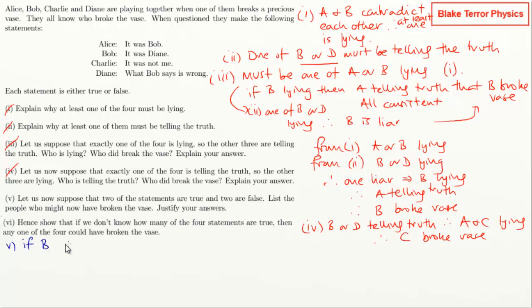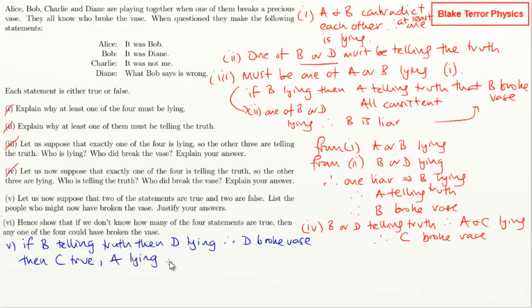So if B is telling the truth, then that means that D is lying. So Bob is telling the truth, and therefore D broke the vase, providing the other bits are consistent. So what have we got here? Charlie is saying it's not me, so Charlie must be telling the truth. Then C, true. And Alice saying it was Bob, A, lying. So that is consistent because we've got 2 telling the truth and 2 lying.